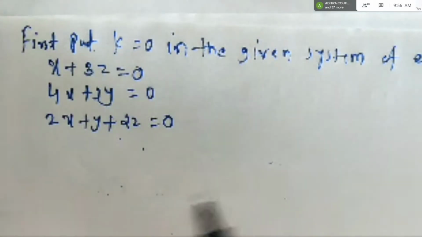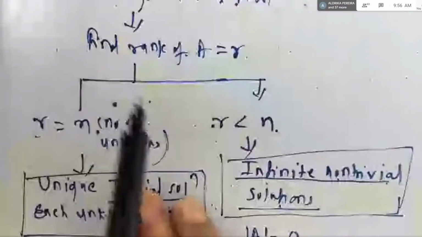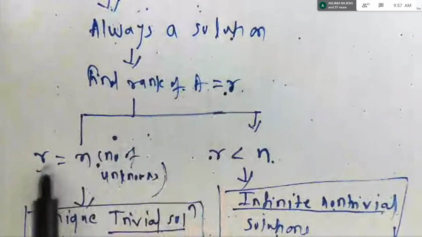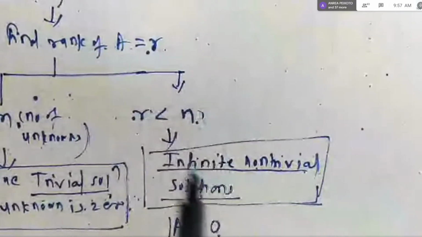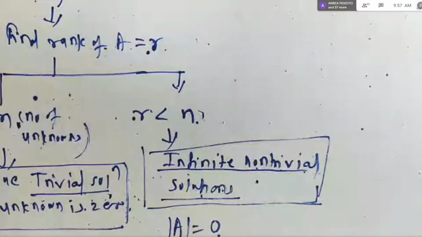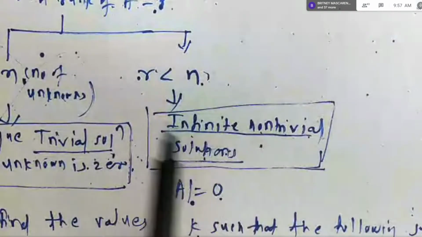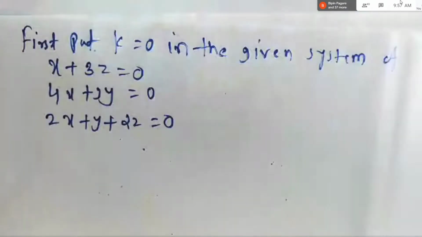Now what is happening? You are going to solve the system of equations. To solve the system of equations, you have this tree with you, right? In the beginning, which I have explained, right? You are going to find out rank of given matrix A. If R is equal to n, then you have trivial solutions. And if R is less than n, you have infinite solutions, right? Now here this case will be not there because you know that system has non-trivial solution. Okay, so R has to be less than n. That you have to keep in mind while solving this equations.